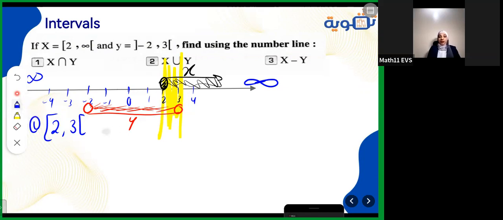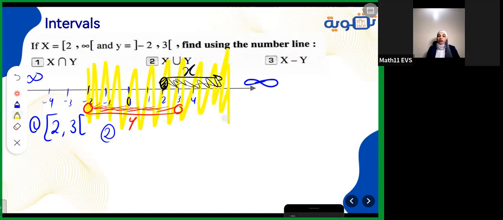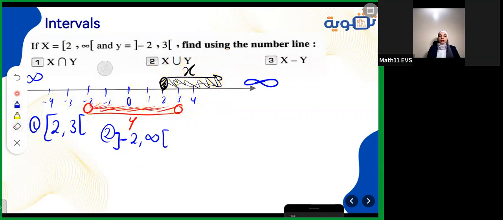After that, let's find the union between them. The union between the two intervals means taking everything starting from one of them up till the end of the other one. So we started here from -2, moving until the infinity, taking everything. Infinity will be open, -2 will also be open because it doesn't belong to y. It's already open.